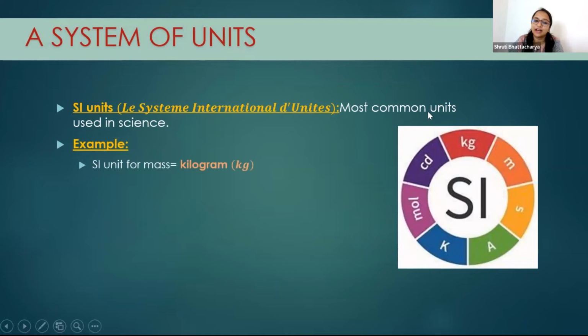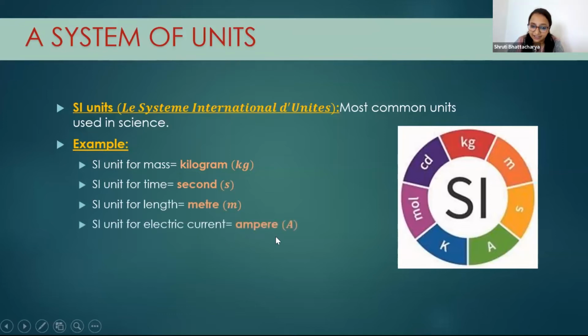We know that mass has different units, say gram, milligram, but in SI units, we use the kilogram. For time, we use seconds. For length, we use meters. For electric current, we use amperes. And for temperature, we use Kelvin.